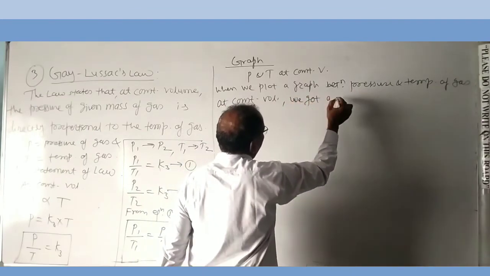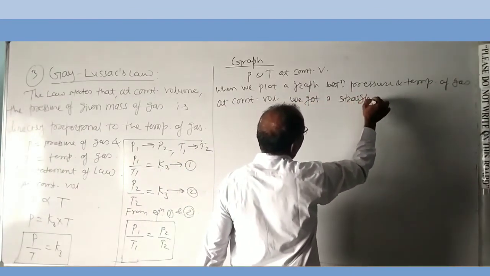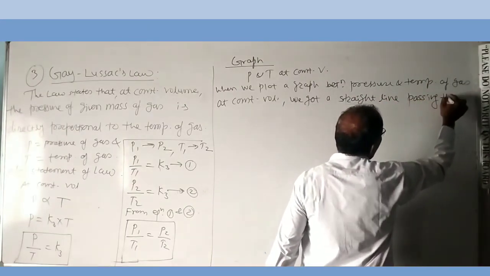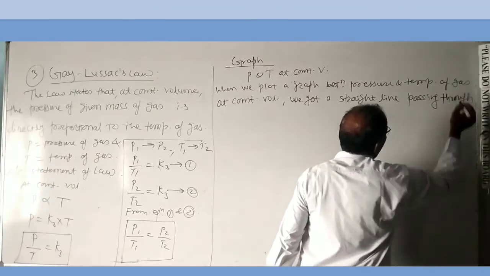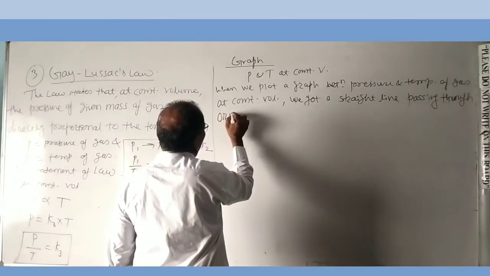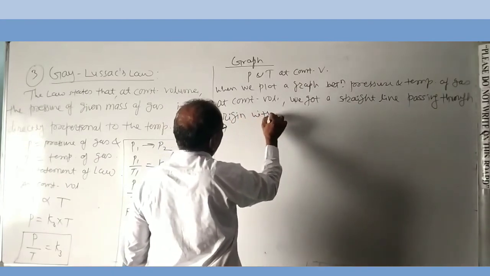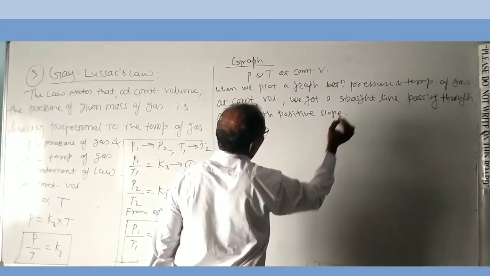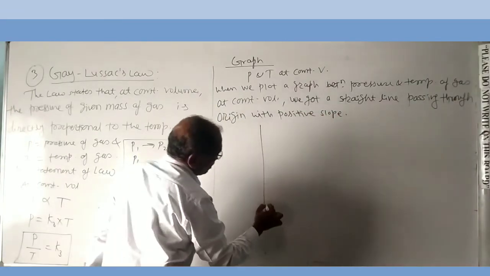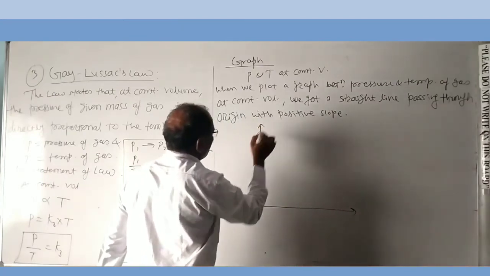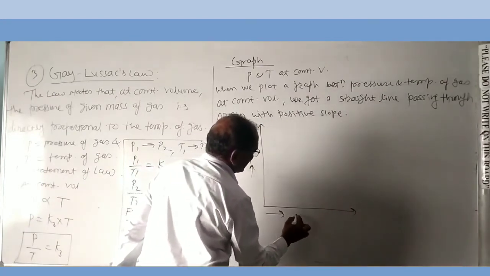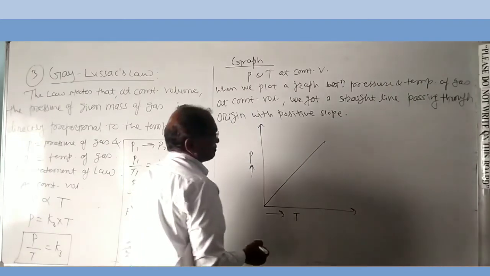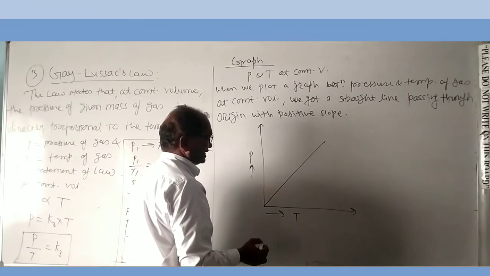We get a straight line passing through the origin with positive slope.